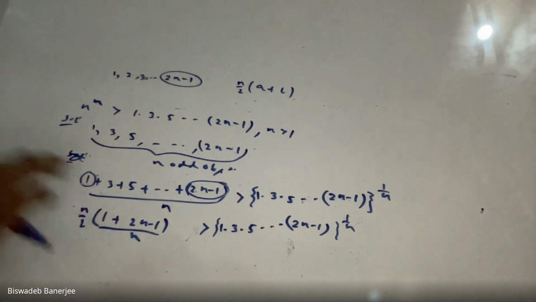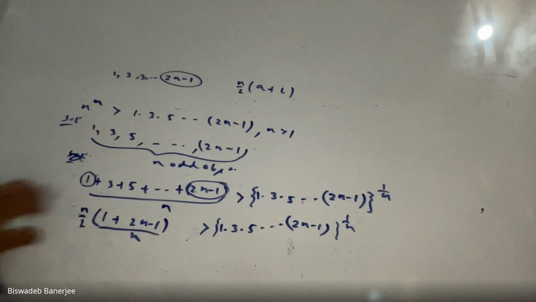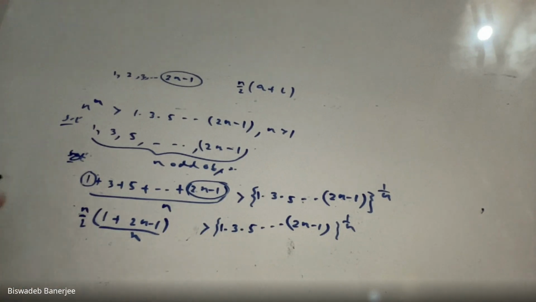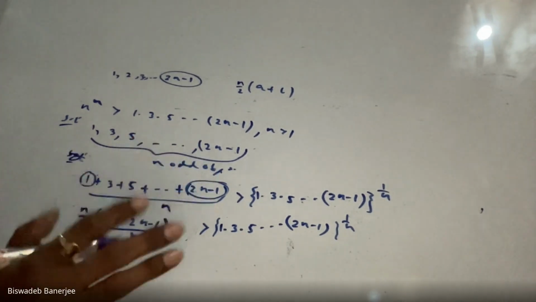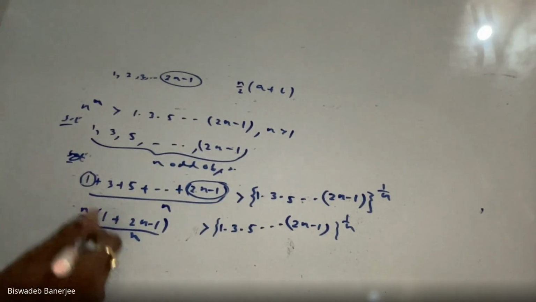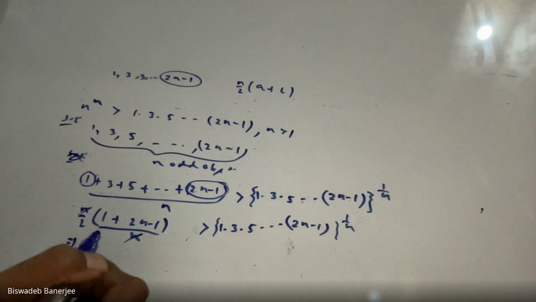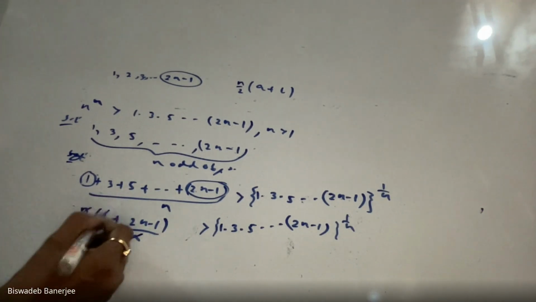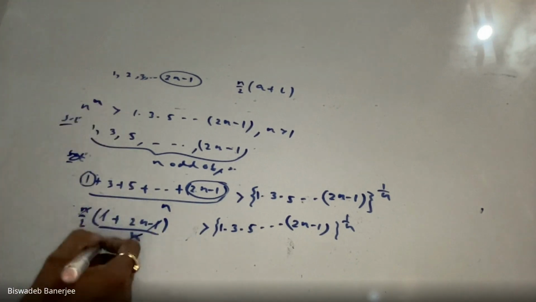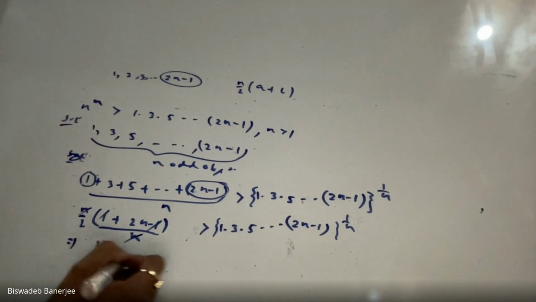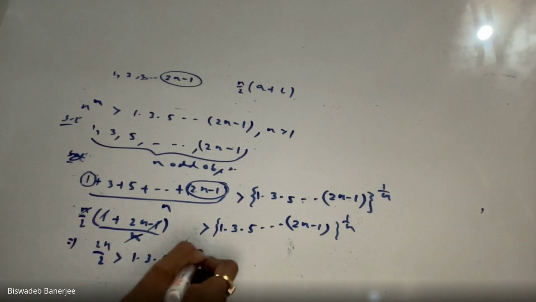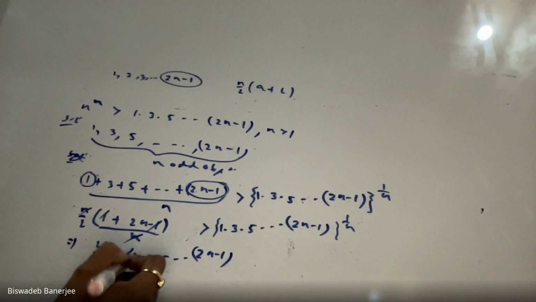And this n remains as it is. I forgot to write this n. That's it, there is no mistake, I just forgot to write this n. So n gets cancelled and 1 and 1 get cancelled. So we are getting 2n by 2. And my right hand side is this.